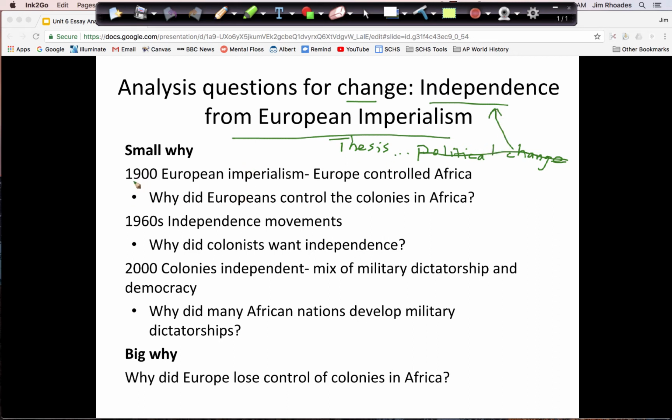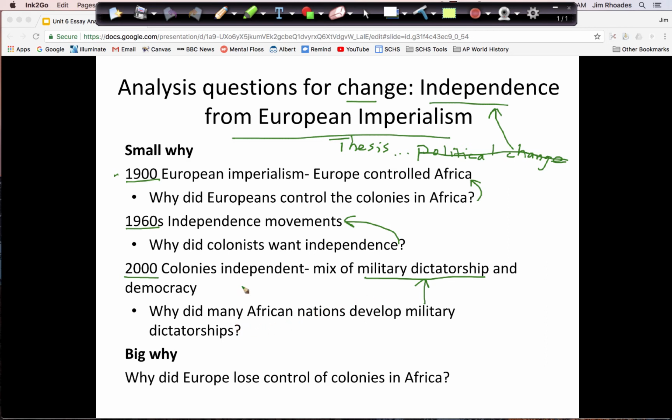So I have European imperialism in 1900. Remember how important it is with the CCOT to have dates for this evidence. So I have European imperialism, and my small y then is just why did Europeans control Africa? What was their goal in doing that back in 1900? Okay. Then with the independence movements, again, small y, why did they want their independence? And then in 2000, I have a mixture of military dictatorship, and so I can choose to focus on this for my small y. Why would they develop military dictatorships?